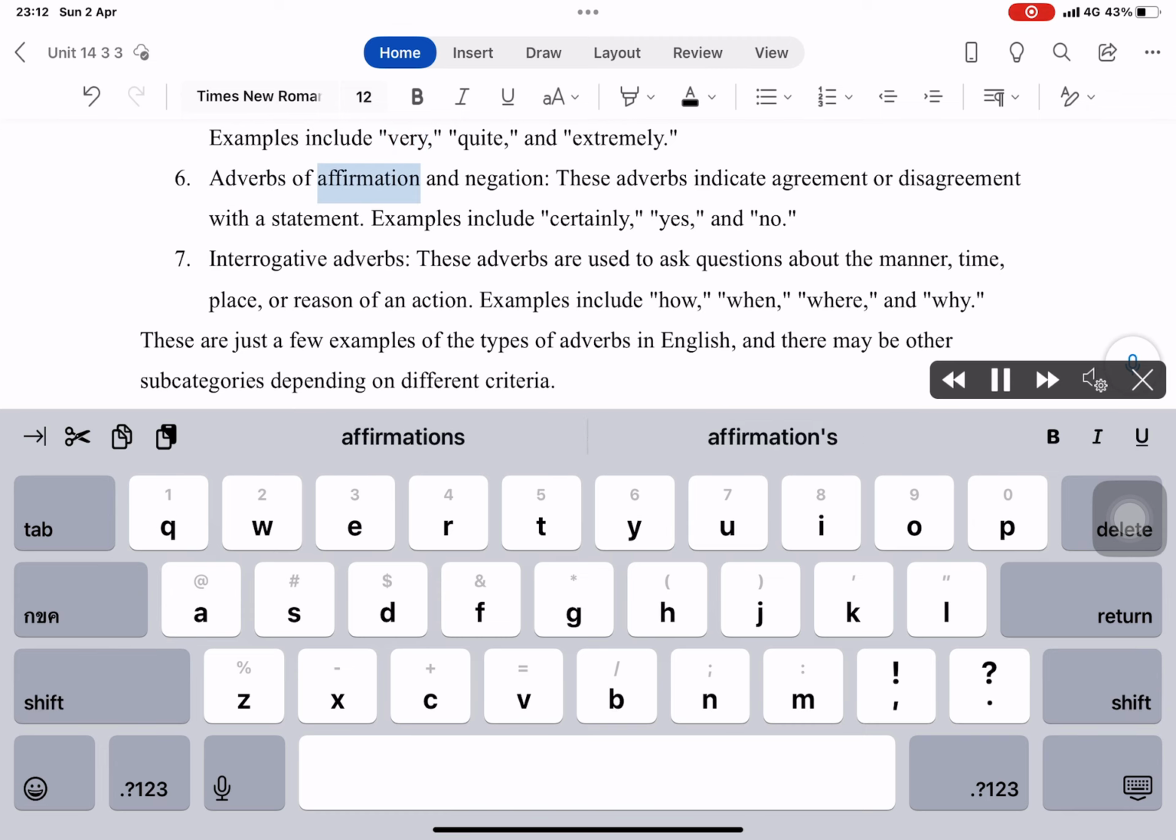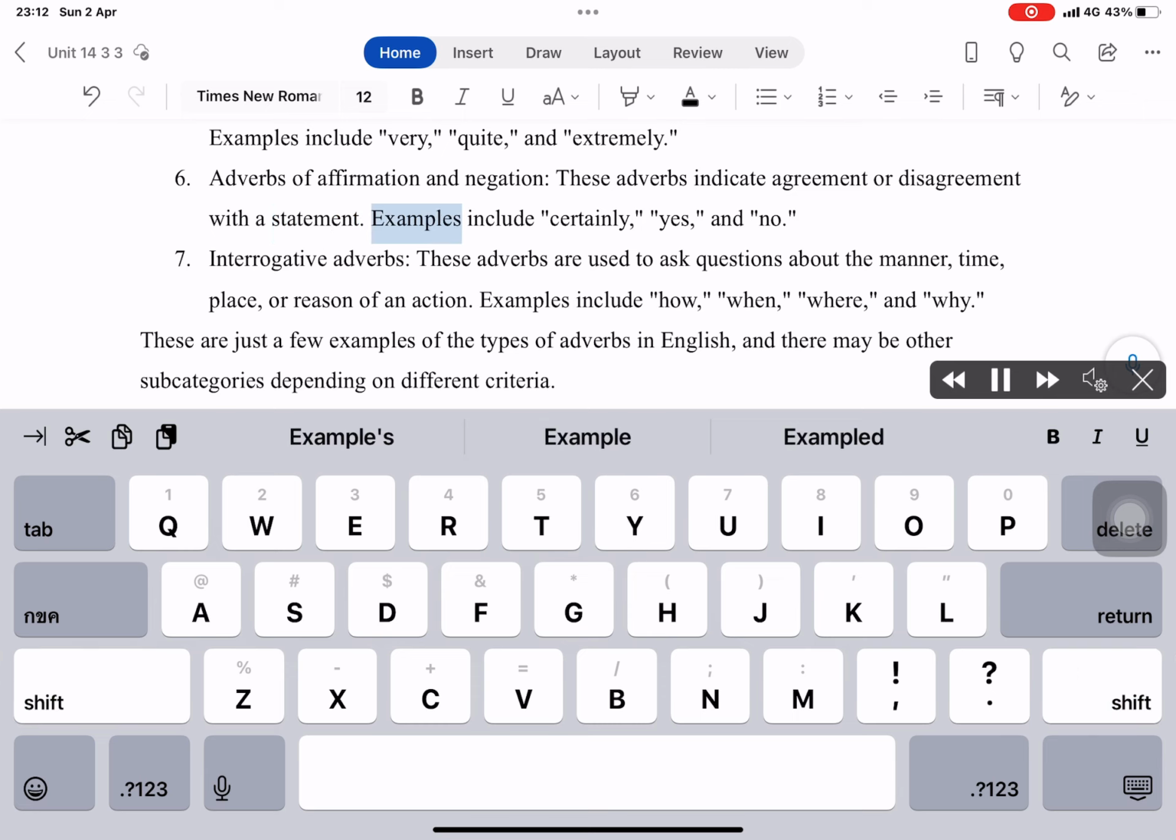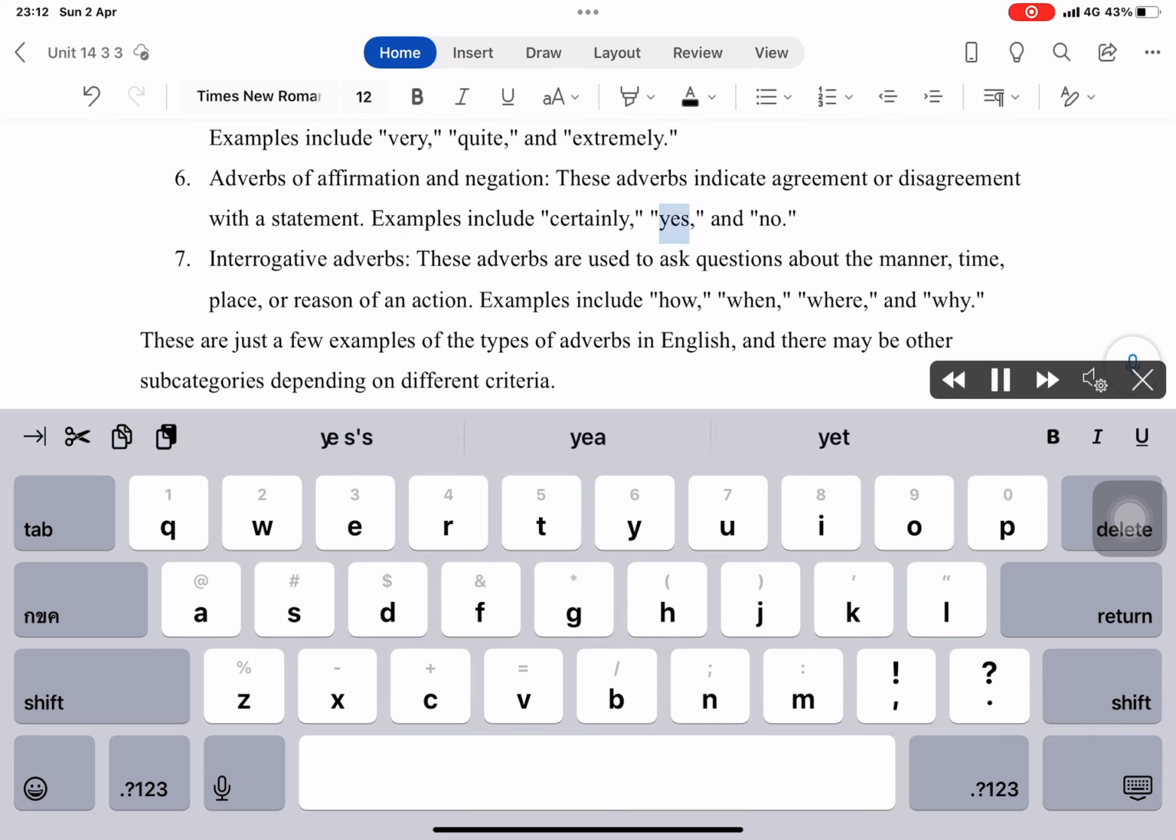Adverbs of affirmation and negation. These adverbs indicate agreement or disagreement with a statement. Examples include certainly, yes, and no.